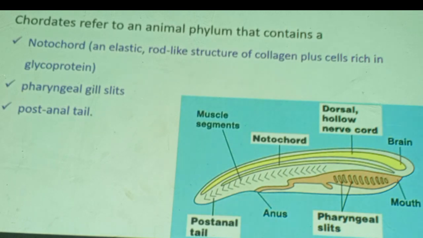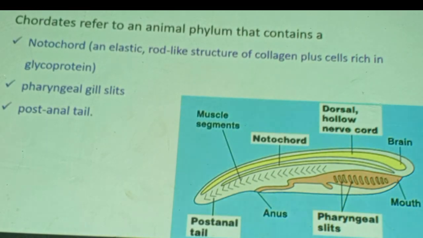Therefore, if you are asked what are the unifying features of this phylum Chordata, tell them the presence of notochord, the presence of pharyngeal gill slits, and the presence of a post-anal tail. These are the features. All chordates share these 3 features in common.